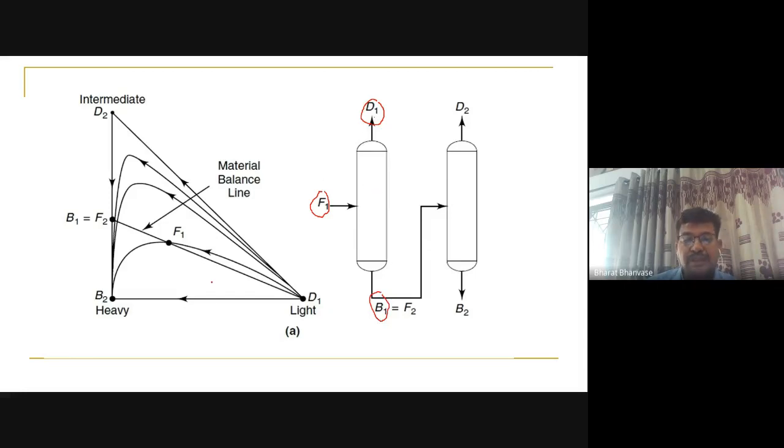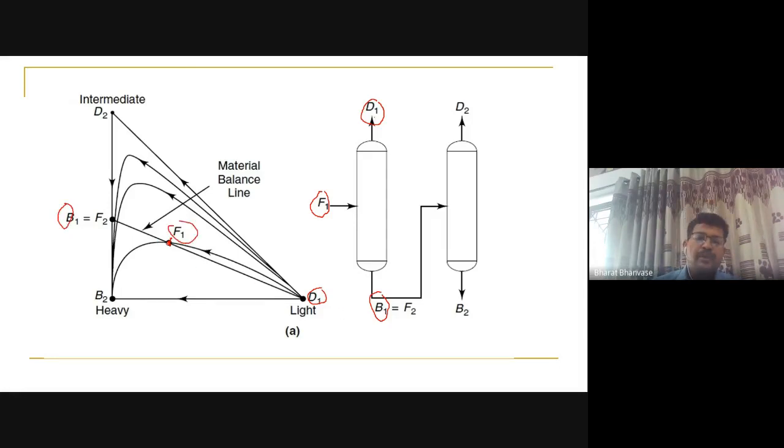If I consider the feed here, F1, and write the balance equation, F1 equals D1 plus B1, that forms a straight line. On that particular straight line, your D1, B1 and F1 lie, right?